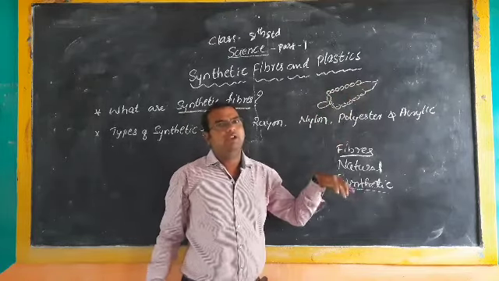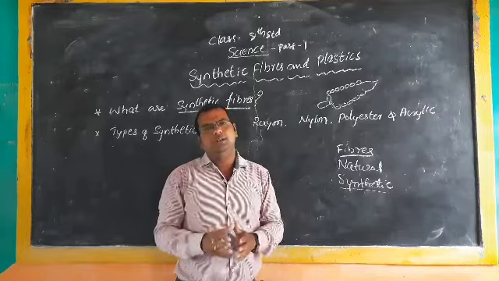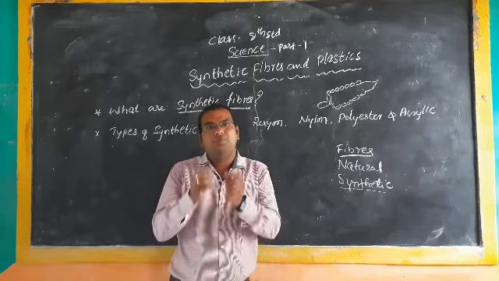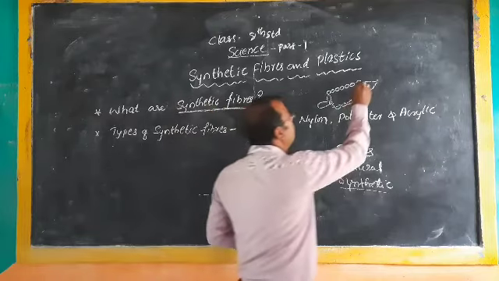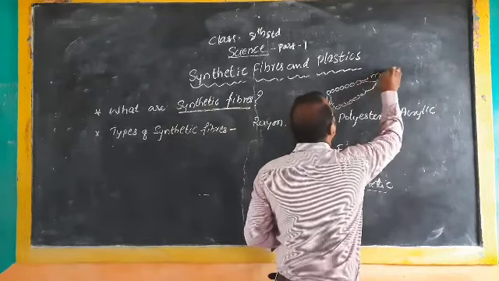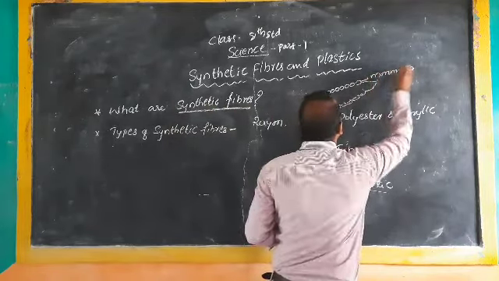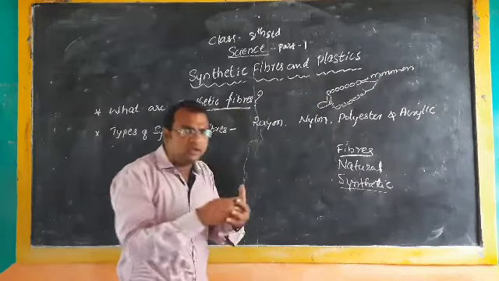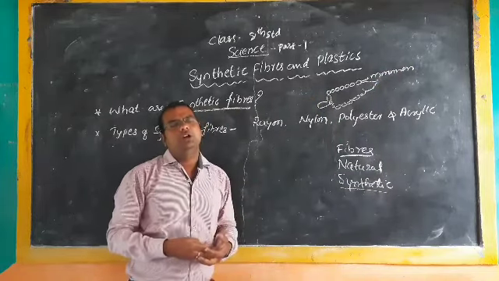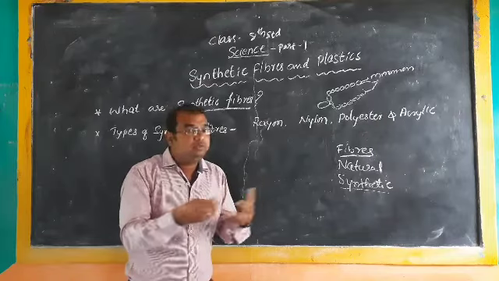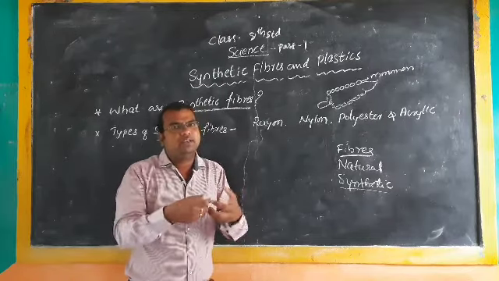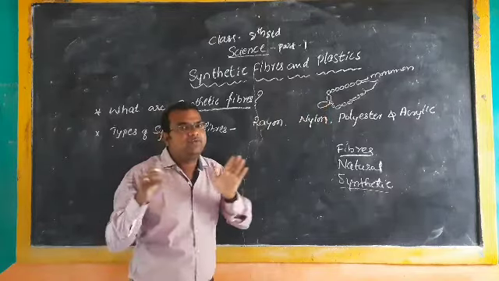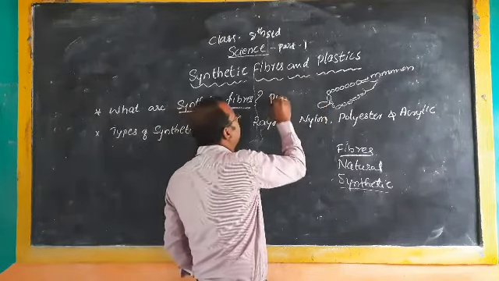In the same way, these fibers are also made up of small units, which we call monomers. Many monomers, many such chemical substances, join together like a chain, and such a chain we call a polymer.